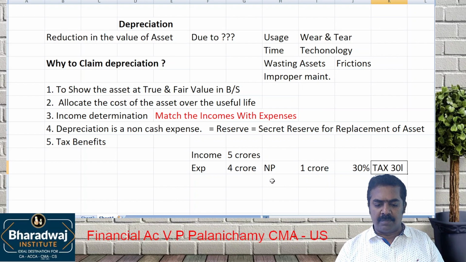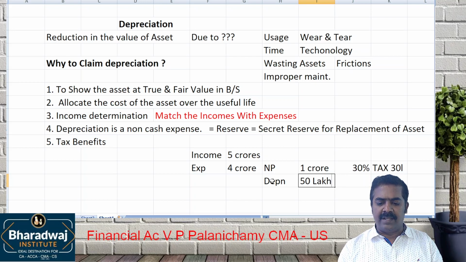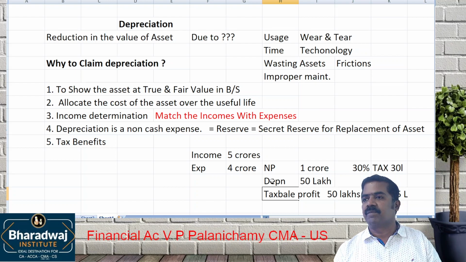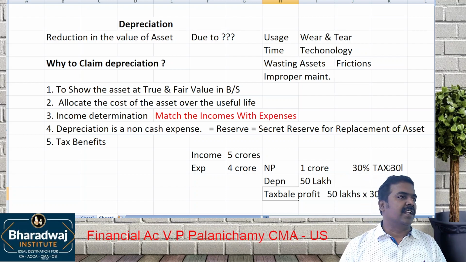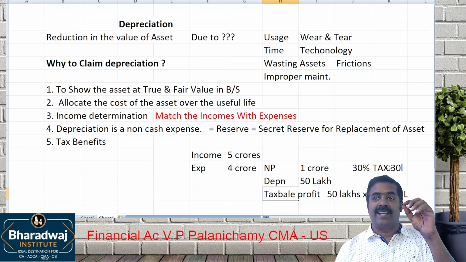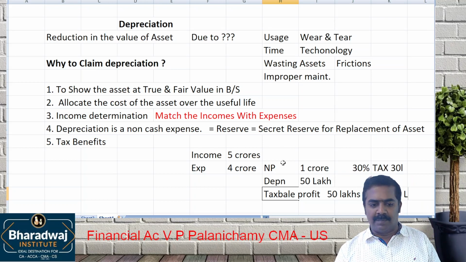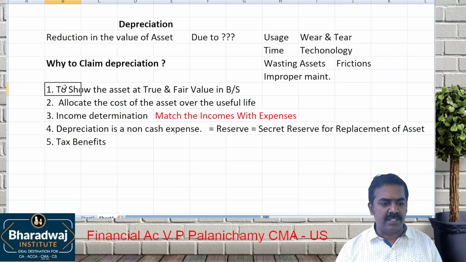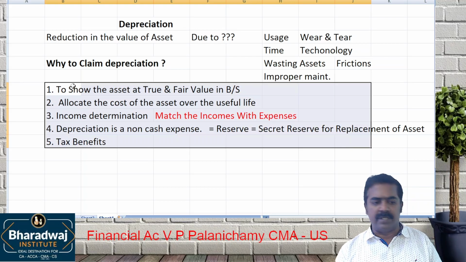Now let us assume from the net profit we claim depreciation of 50 lakhs. Now what will be the taxable income? Taxable profit will become 50 lakhs. When you apply 30% to that, you will be paying a tax of only 15 lakhs. Without depreciation, you would have paid a tax of 30 lakhs. Since you are claiming depreciation expense, your tax burden comes down. So tax benefits are available to claim depreciation. Clear? So these are the reasons for claiming depreciation.